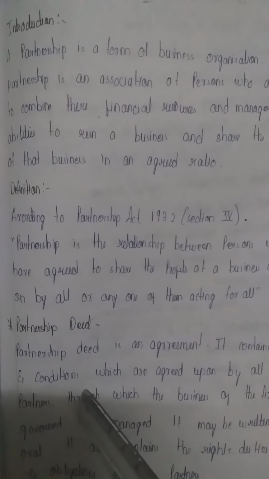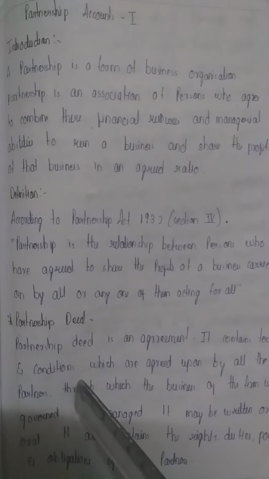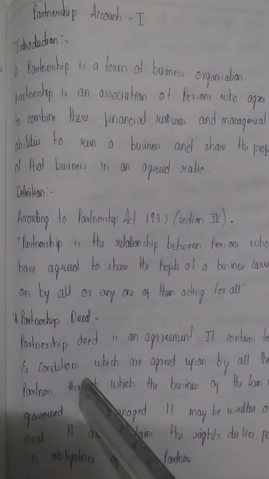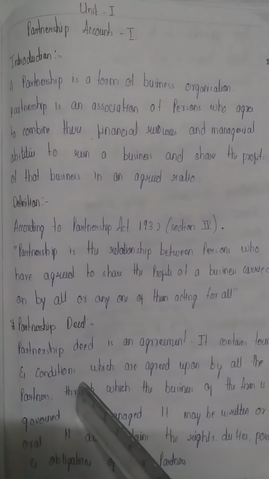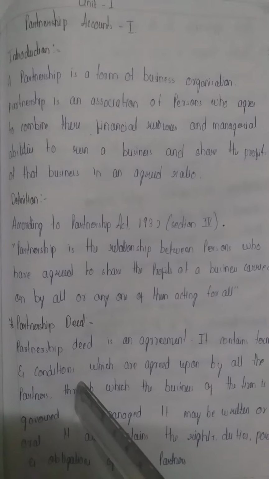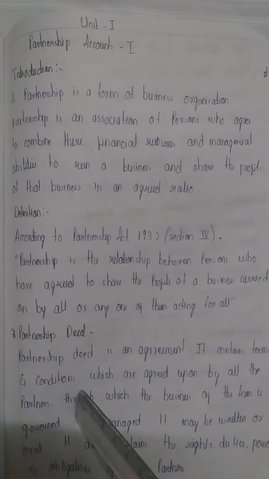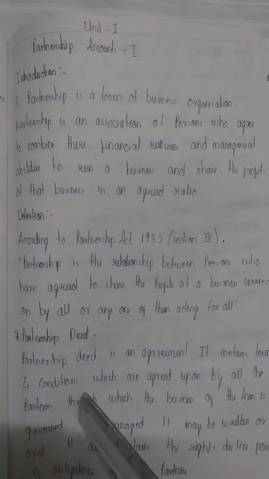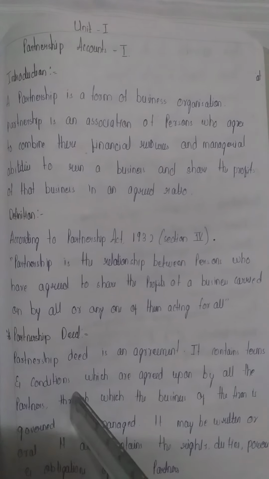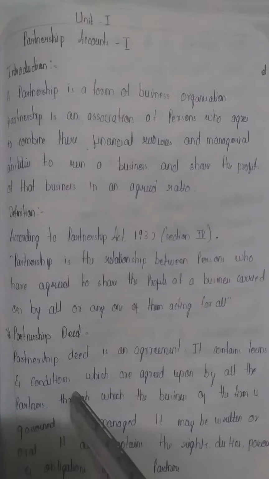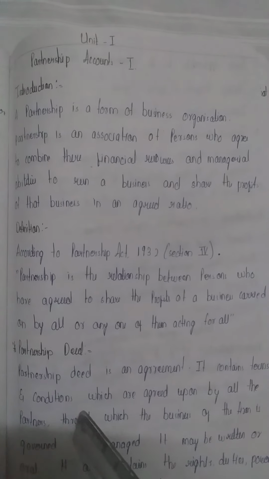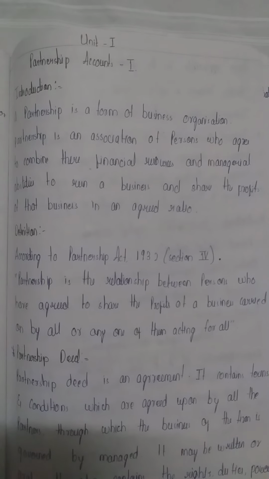Partnership is an association of partners who agree to combine their financial resources and managerial abilities to run a business and share the profits of that business in an agreed ratio. In simple meaning, partnership is a relationship between two persons who have agreed to share the profits of a business carried on by all or any of them acting for all. So let's see the meaning of admission of a partner.